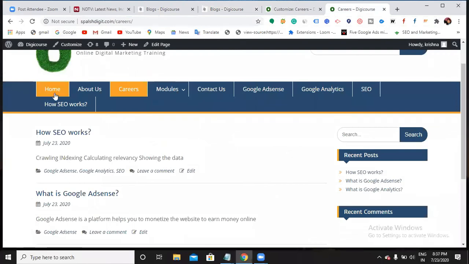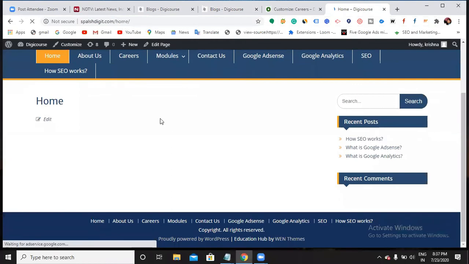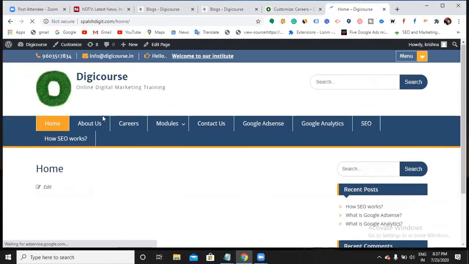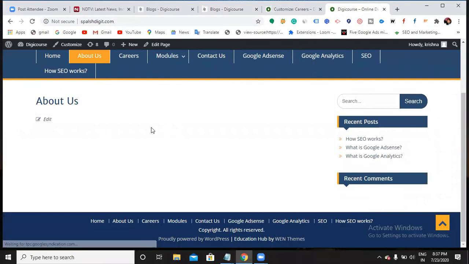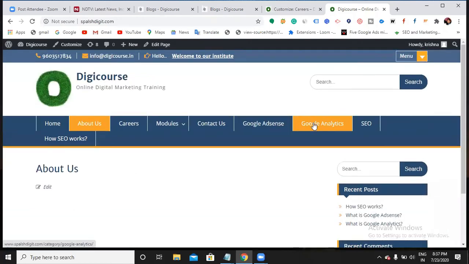Cleared? Yes. So now home is there. When I click this home, it's empty. Why? Because it's just a page. If I click this About Us, it is empty. So if I want to have something in the About Us page, what should I do? Edit. I have to write some content in the About Us page. That is what pages are for, having constant content. And you can create a post page, you can create categories, and you can set up posts into categories also.